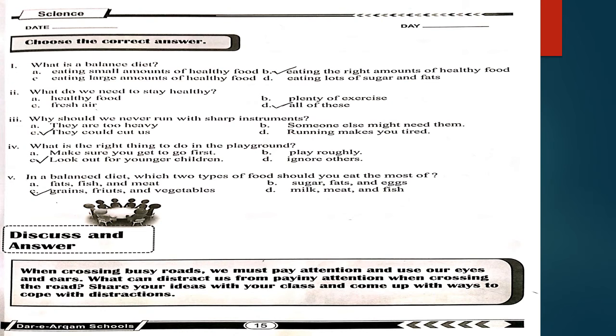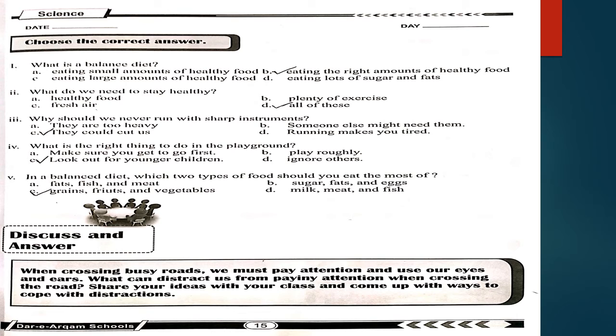On page number 15, as you can see, there is a question, choose the correct answer. These are the MCQs. The first MCQ is what is a balanced diet. A. Eating small amount of healthy food. B. Eating the right amount of healthy food. C. Eating large amount of healthy food. And D. Eating loads of sugar and fat. So your right answer is eating the right amount of healthy food, option B.